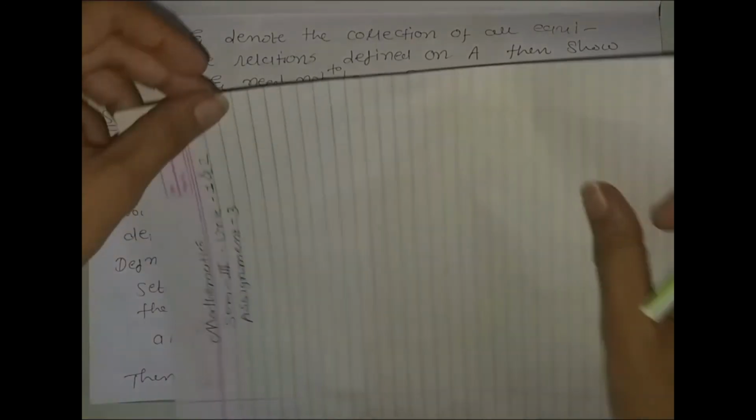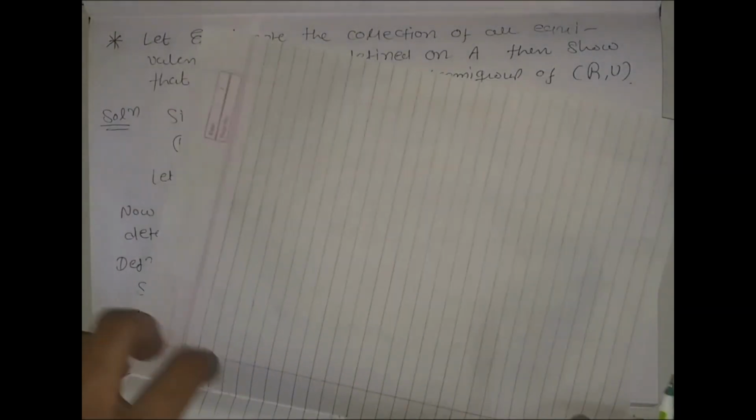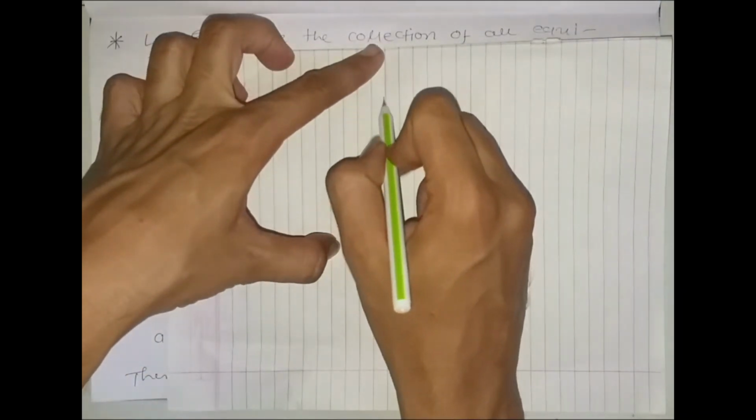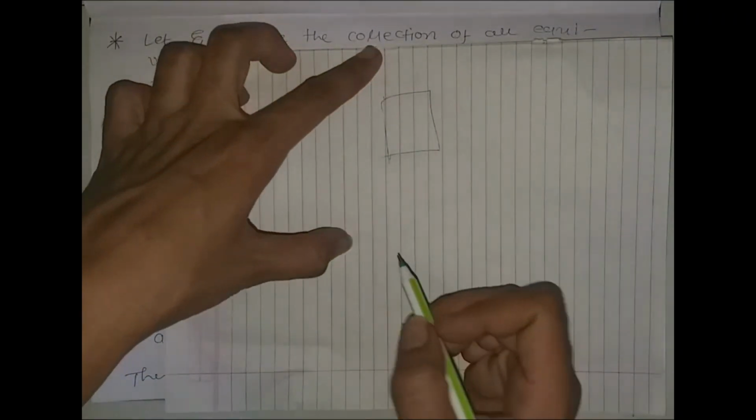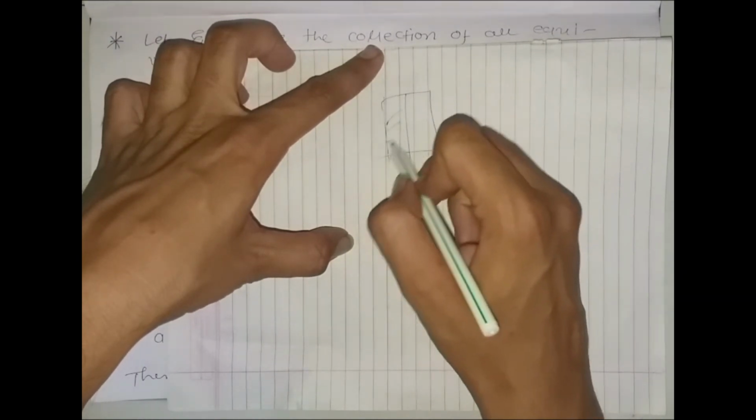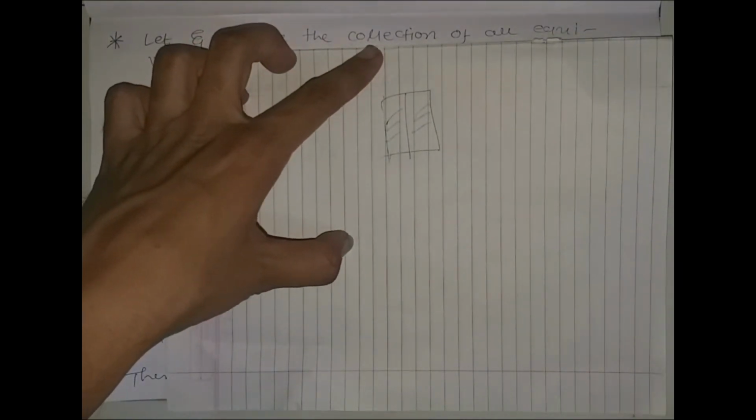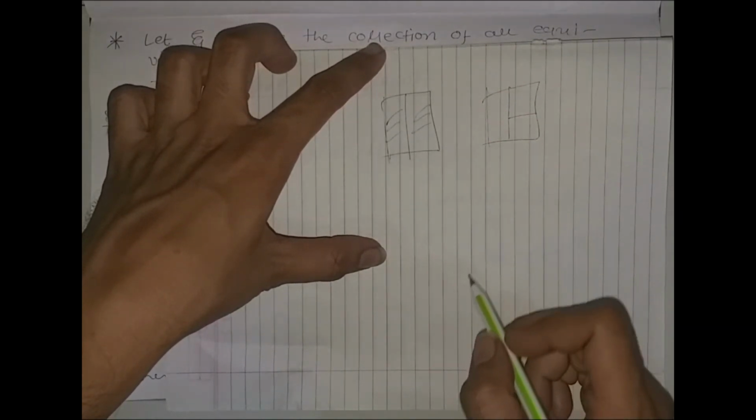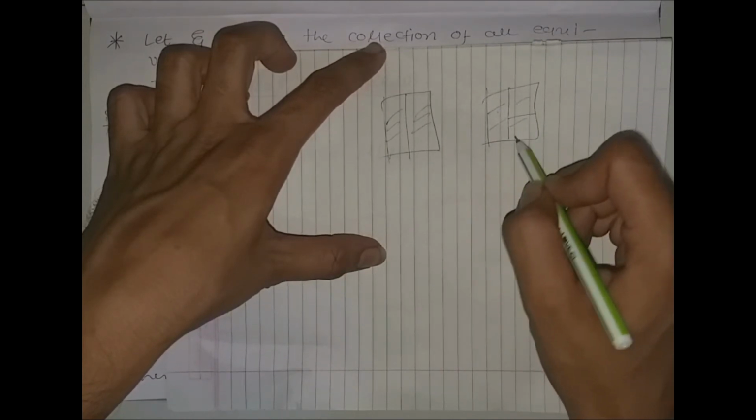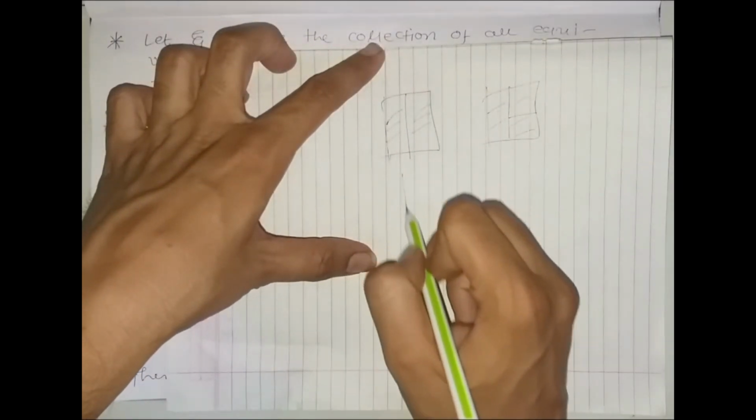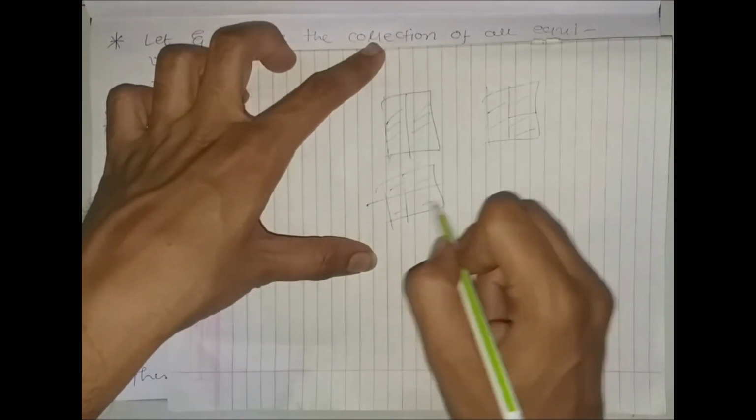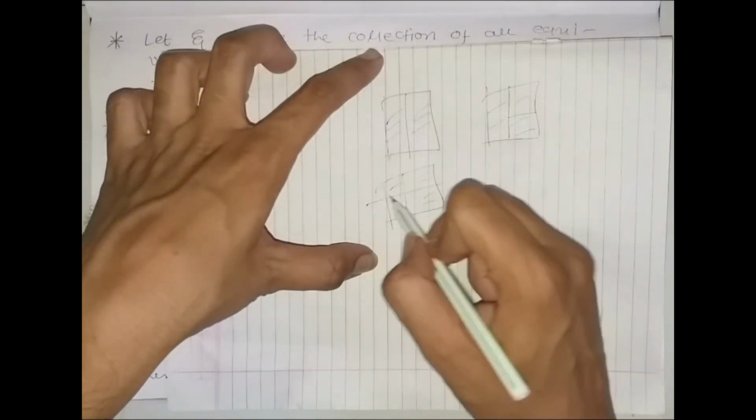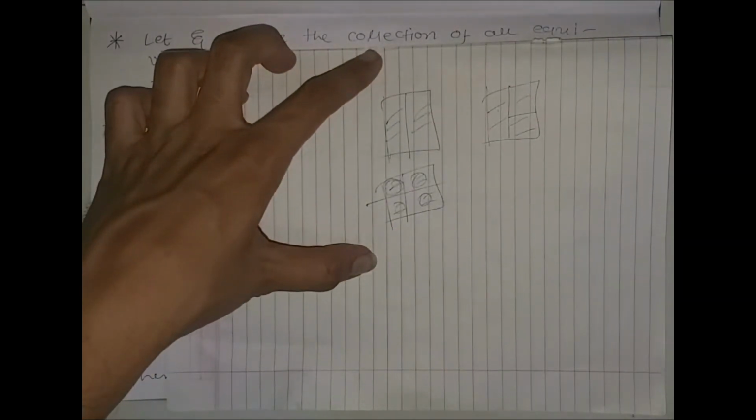Okay, what does it mean? First of all, what is the meaning of partition? This is some set. We divide it into two parts. These two parts are the partition of the set. Now we divide it into 3 parts; all these 3 are partitions. You can also divide it into 4 parts. All these 4 parts are the partition, and each small part is called a block.